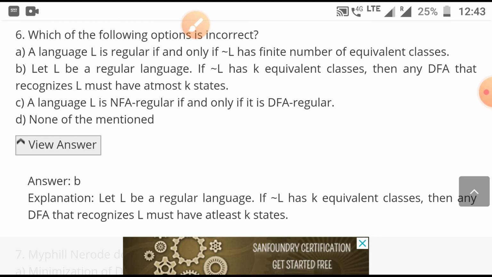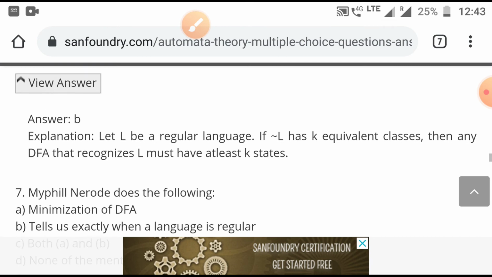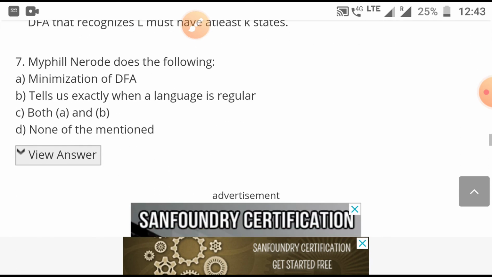It is about the NFA and DFA equivalence concept, and we have to remember that every language that can be recognized by an NFA will also be recognized by a DFA. So option B is incorrect.